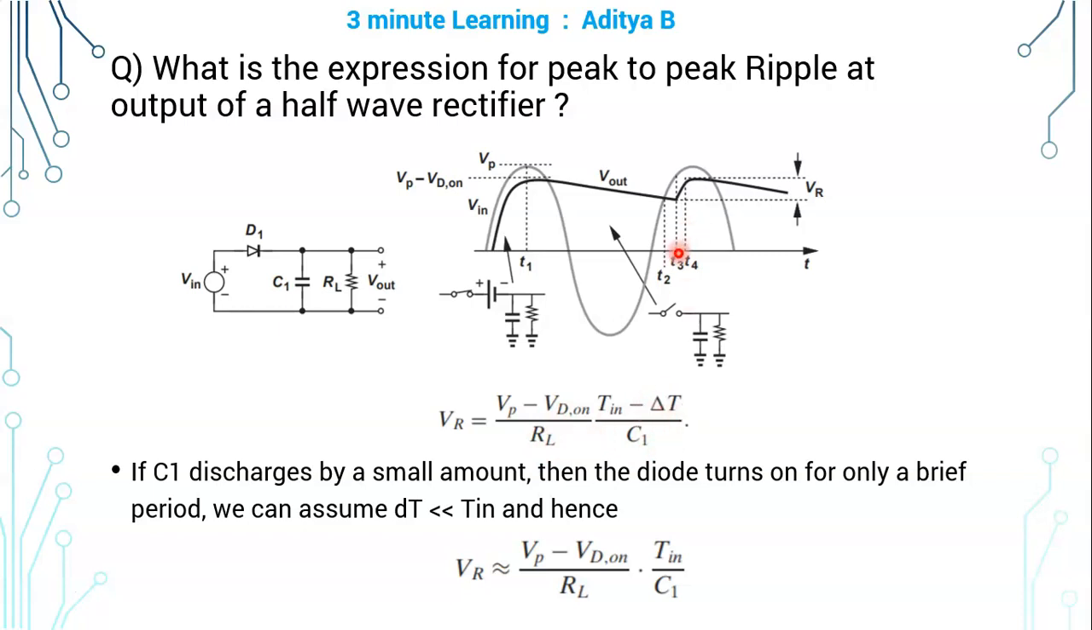Whether this delta T, that is the difference between T3 and T4, is small or large, depends on the C1 value. If C1 discharges by a small amount, then the diode turns on only for a brief period here. If the C1 value is very large, the discharging time constant C1 into RL is very large, and it takes a large time for it to discharge, so the slope of the discharge is very less. So the diode turns on in the next cycle only for a brief period, and hence we can do this approximation.